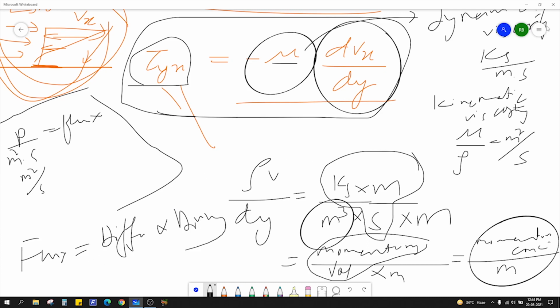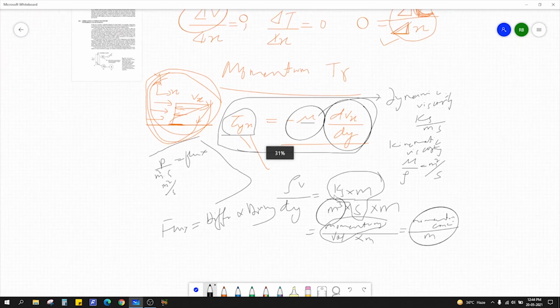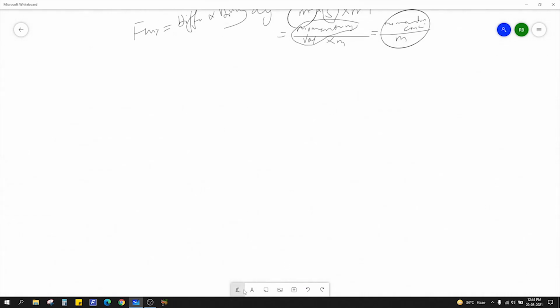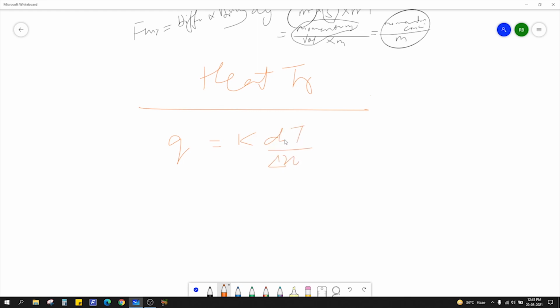Similarly, we'll show how this is the same as heat transfer. Now, what is the heat transfer equation? It is Fourier's law. What is Fourier's law? Q is equal to K dT by delta x or dx. What is Q?